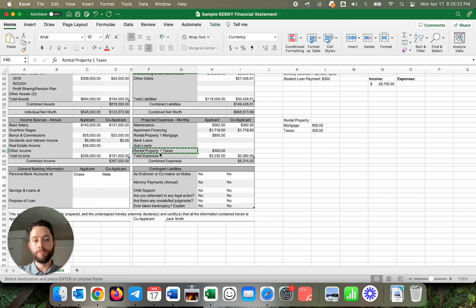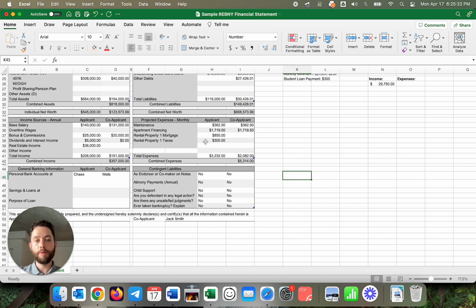So feel free to modify this, and there are no auto loans in this case, so we can just rework this so that it's very clear, and we'll remove that. And so that makes it a lot cleaner. So if we sum all this up, it brings us to 5,314. Let's go ahead and put that there, 5,314, and let's make it look the same. There we go. And then let's just calculate the debt to income ratio.